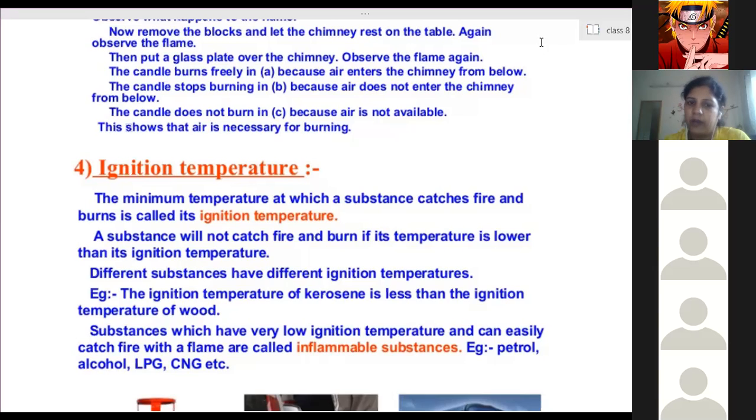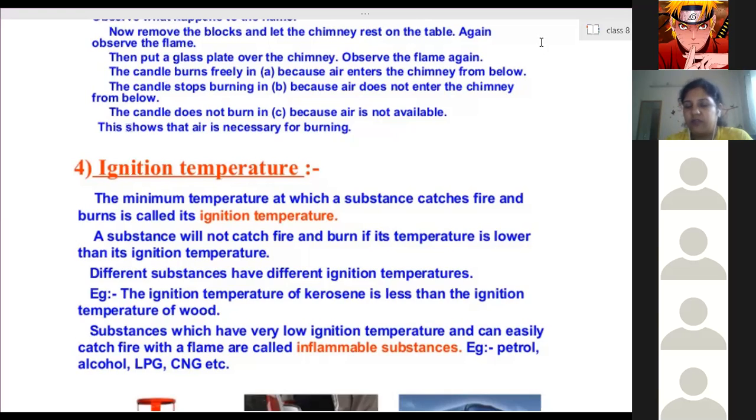Then only it will burn. Petrol kept in the petrol tank, will it burn immediately? No, ma'am. Petrol present in the vehicle, will it burn immediately? No, ma'am. You have to kick the vehicle, or now we have the automatic start, where we press the button, then only its temperature increases, because friction takes place, temperature increases, and then only it will start burning inside the vehicle.